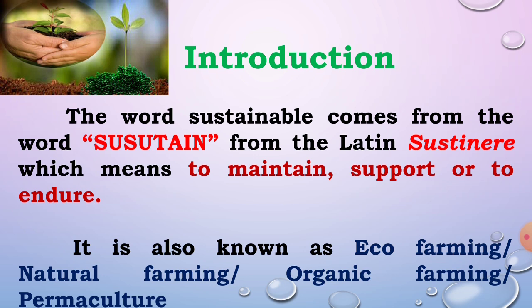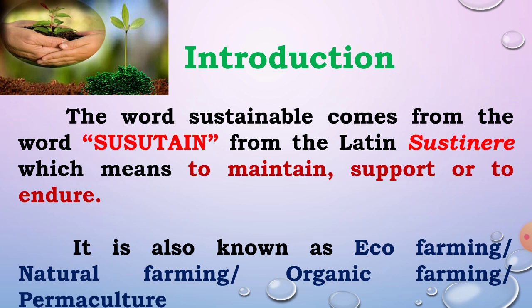Okay, sustainable agriculture. The word sustainable comes from sustain. It is a Latin word, sustainer, and the meaning of that word is to maintain, to support or to endure.